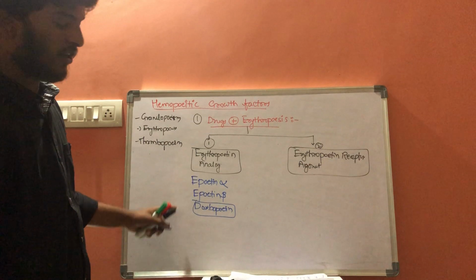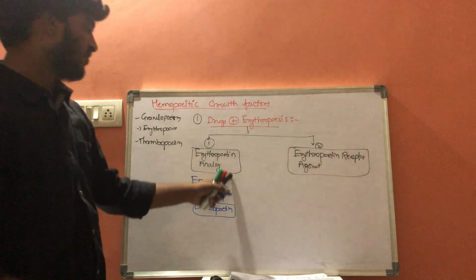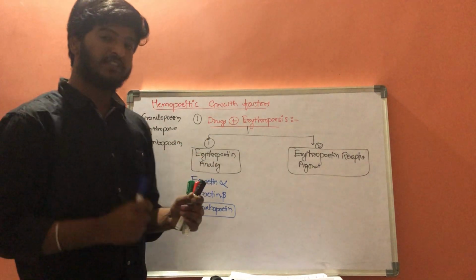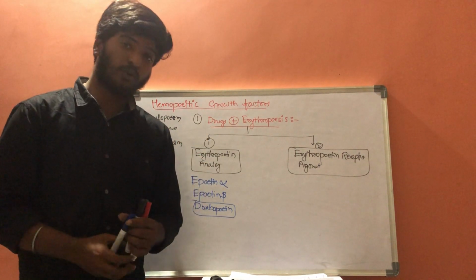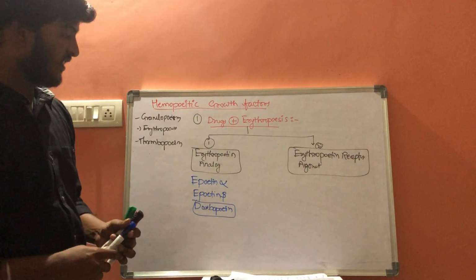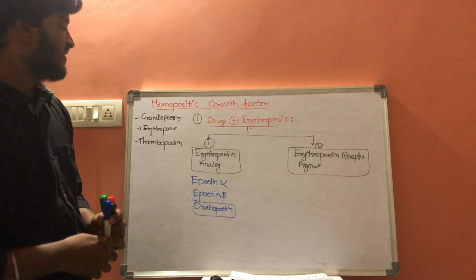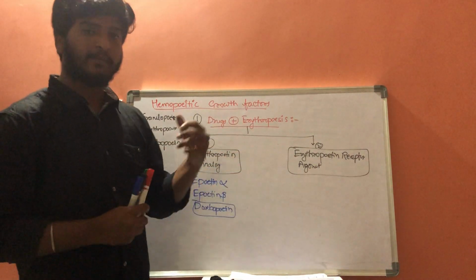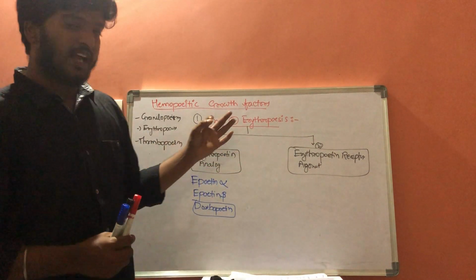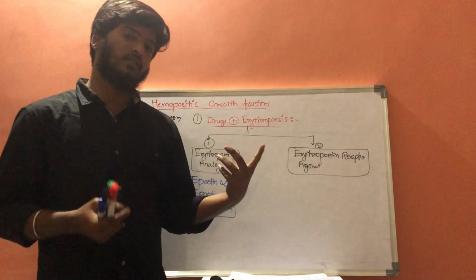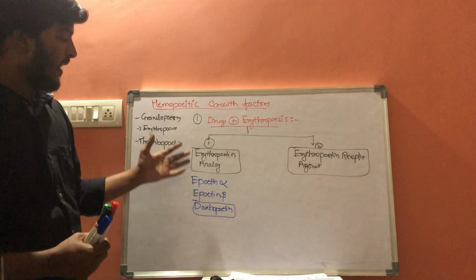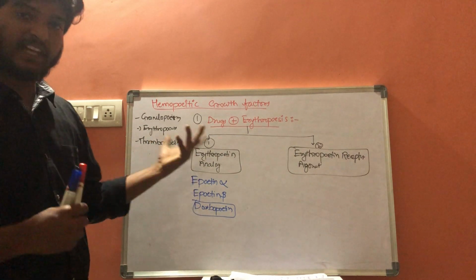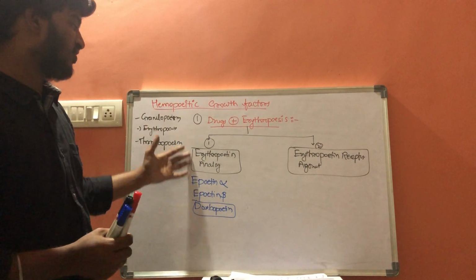So there are some uses of erythropoietin analogs. It can be used in anemia with chronic renal failure. That is the first use. The second use is anemia with chemotherapy, and next is anemia caused by anti-HIV drugs, and anemia which is caused because of dialysis. So these are erythropoietin analogs.